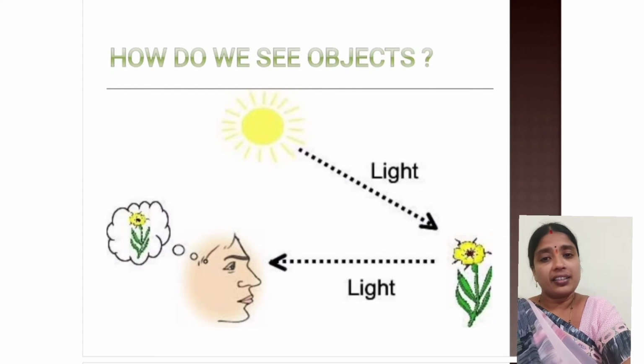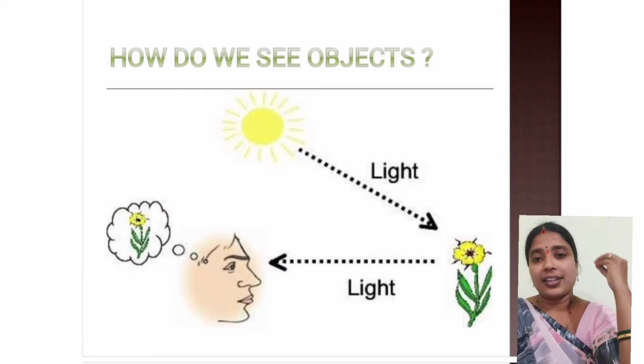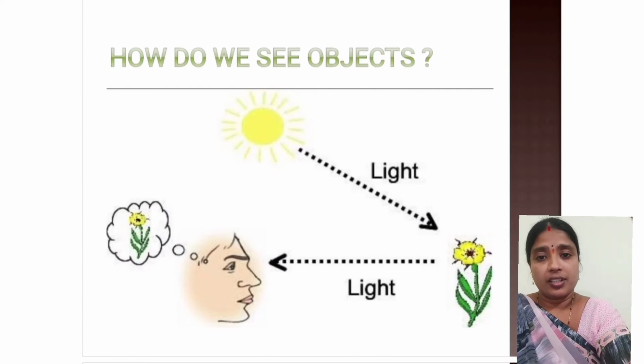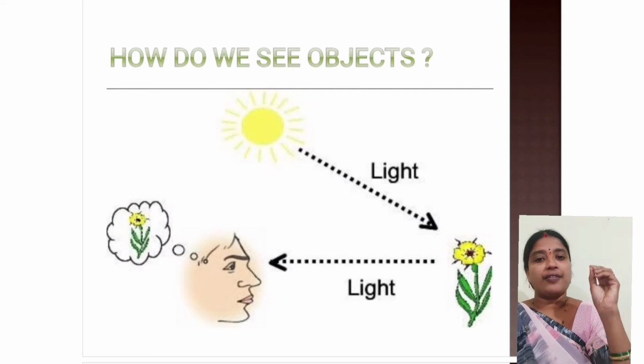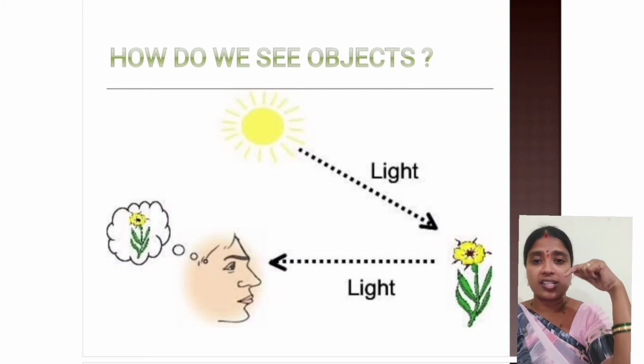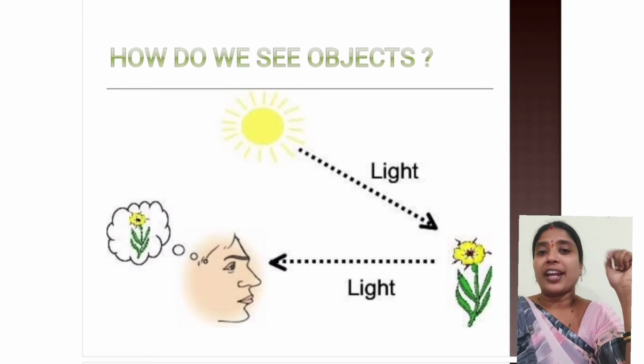And when this light enters the eye of the person, that light reaches the retina and it forms the image on the retina of the eye. Now in this case, light from the sun strikes the flower, and from the flower it gets reflected back and reaches the eye of the person who is trying to see it.